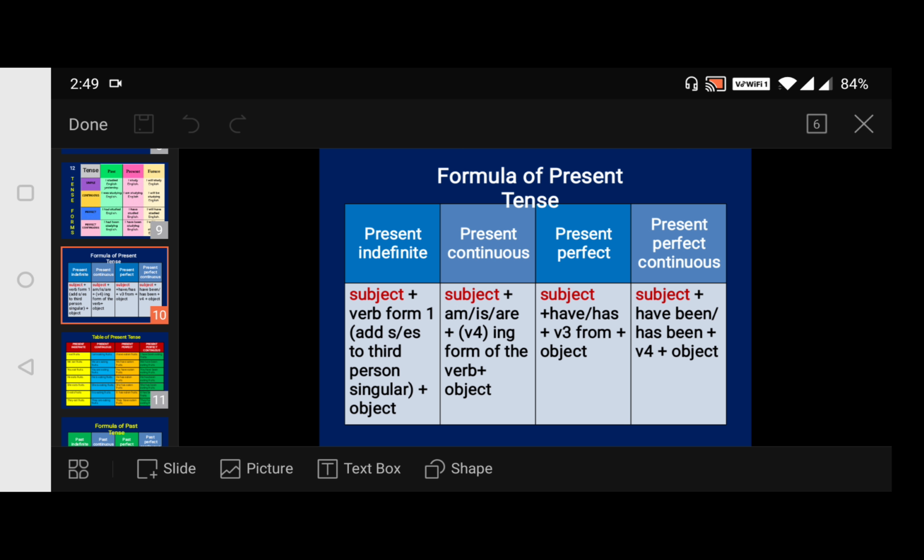Okay. Now the simple present tense is formed by using the verb in its basic form only, and you have to add just s or es to the verb with the third person singular subject, he or she. Okay, so let me tell you an example. I come home early. Or if you want to speak about your father, my father comes home late. To the verb come, you have just added s.